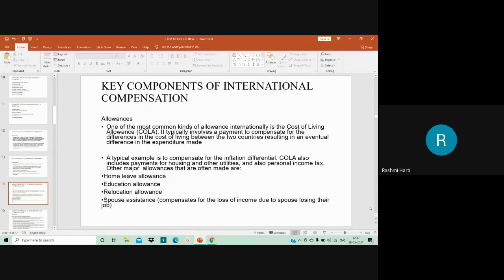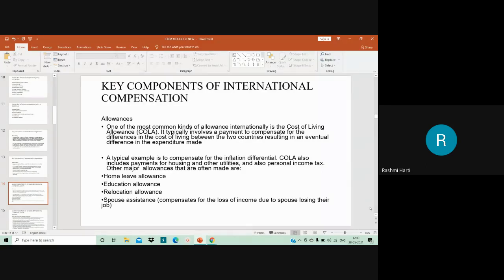A typical example is to compensate for inflation differentials. In certain countries there will be inflation wherein the prices of commodities keep on rising. At that time this COLA is taken into consideration. Cost of living allowance is paid additionally to the salary of the employees, so that they can easily adapt themselves to the increasing prices of the commodities. That is what we call COLA.